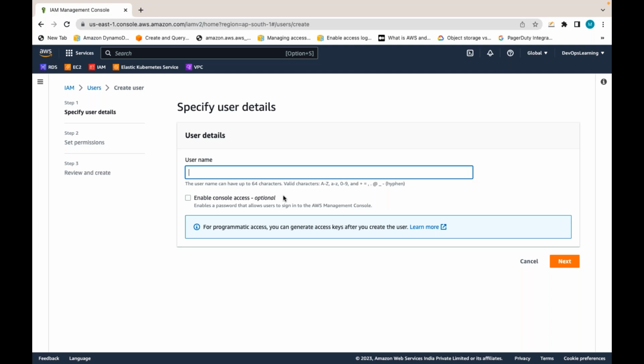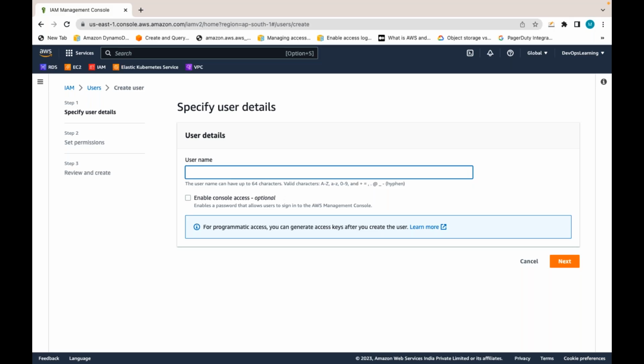If someone has to do this IAM-level access, that person should have IAM access first of all. Since I am using root, that user already has access to everything.